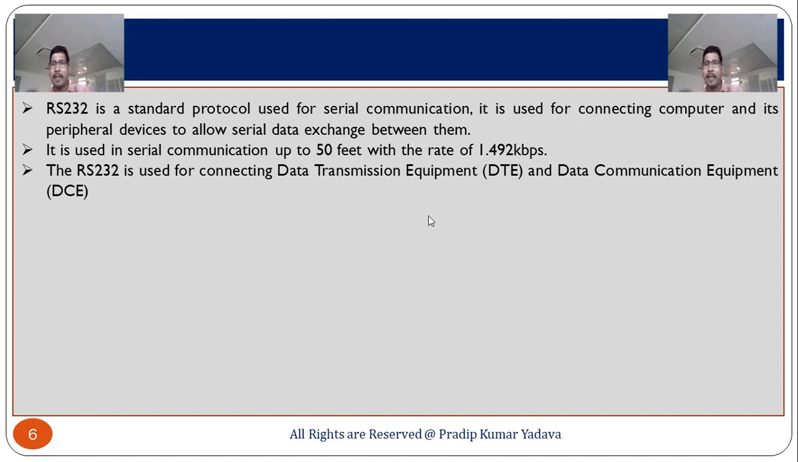It is used for connecting a computer and its peripheral device to allow serial data exchange between them. I have already discussed this in the previous slide. Suppose you want to transmit some data from your computer to your mobile phone, then you need a data cable or Bluetooth. When you use a data cable, that data cable is an example of RS-232.